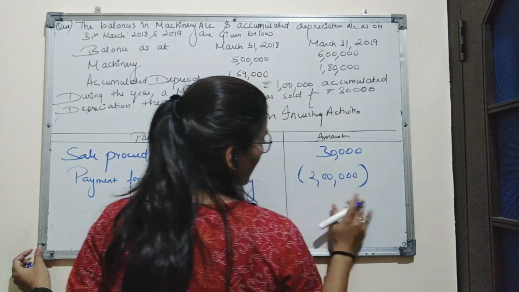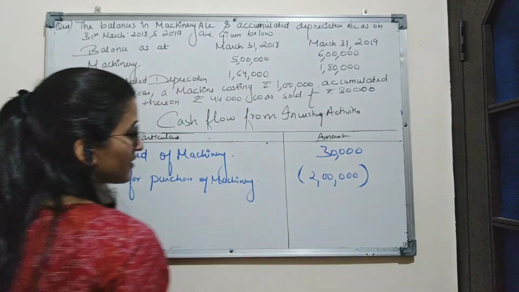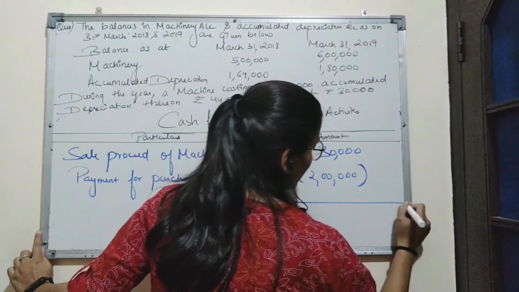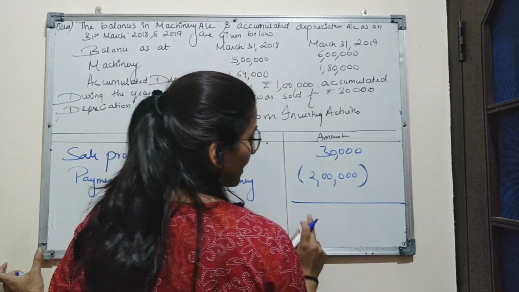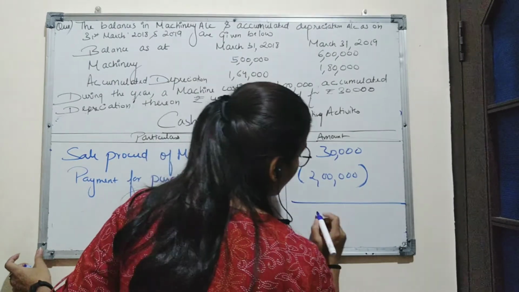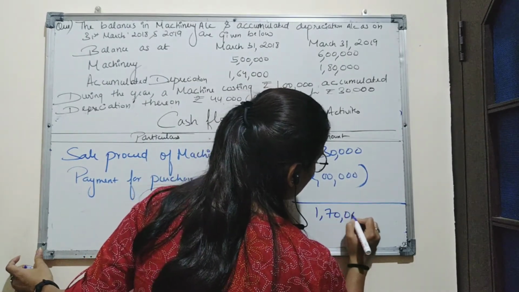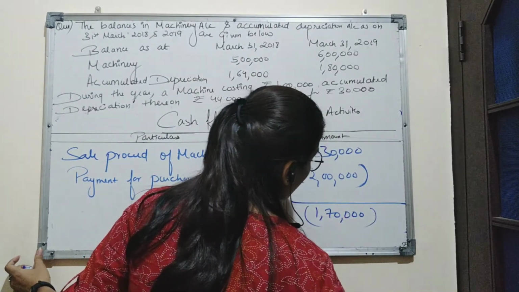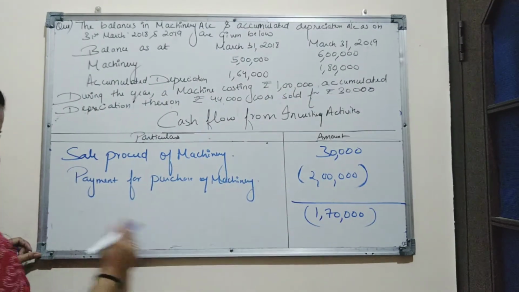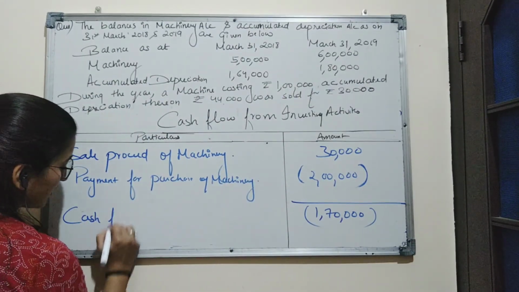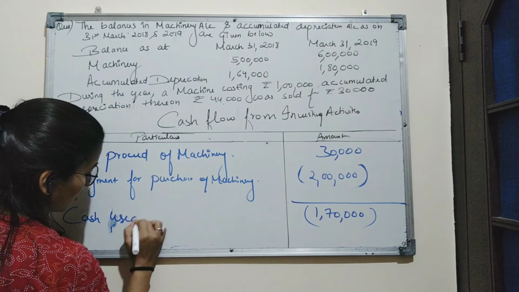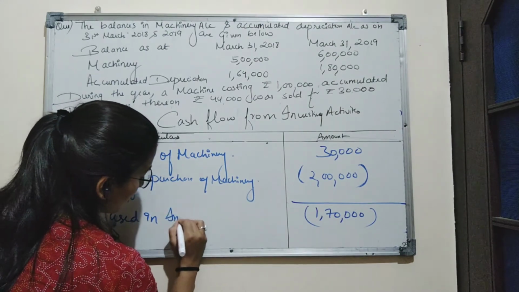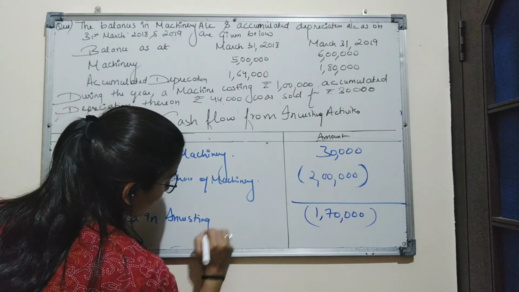We will present the negative value by putting the bracket on it. So here negative value is greater, that means we will get the answer 1,70,000, which is a negative balance. This will be cash used in investing